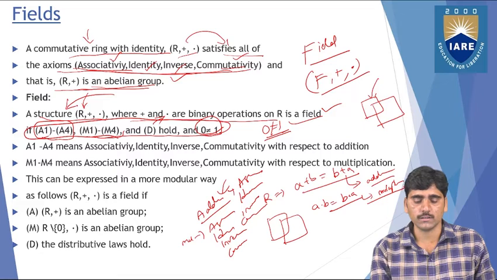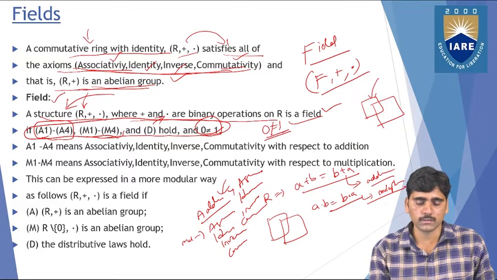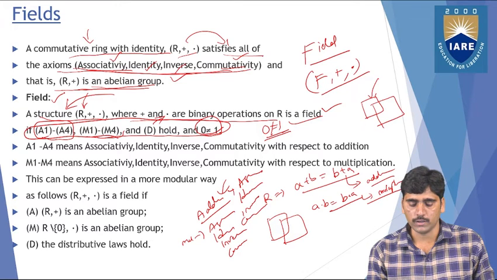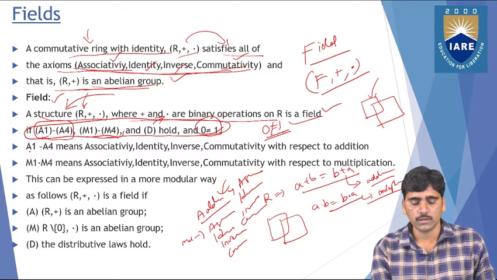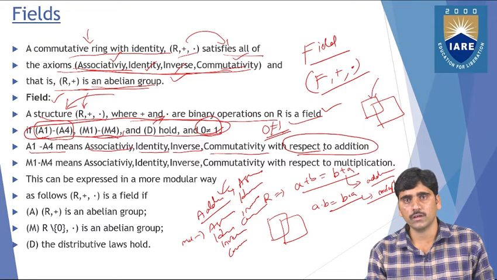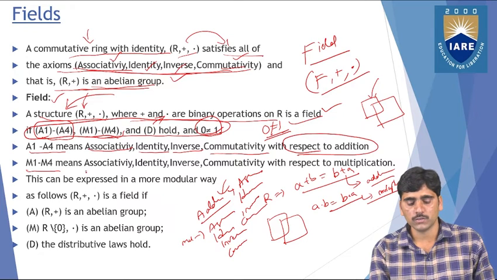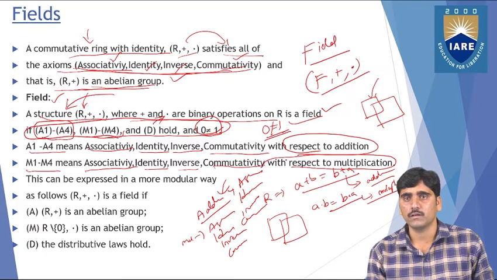then this structure is called a field. Right? So here you can see A1 to A4 means associativity, identity, inverse, commutativity with respect to the addition. And M1 to M4 means associativity, identity, inverse, commutativity with respect to the multiplication.